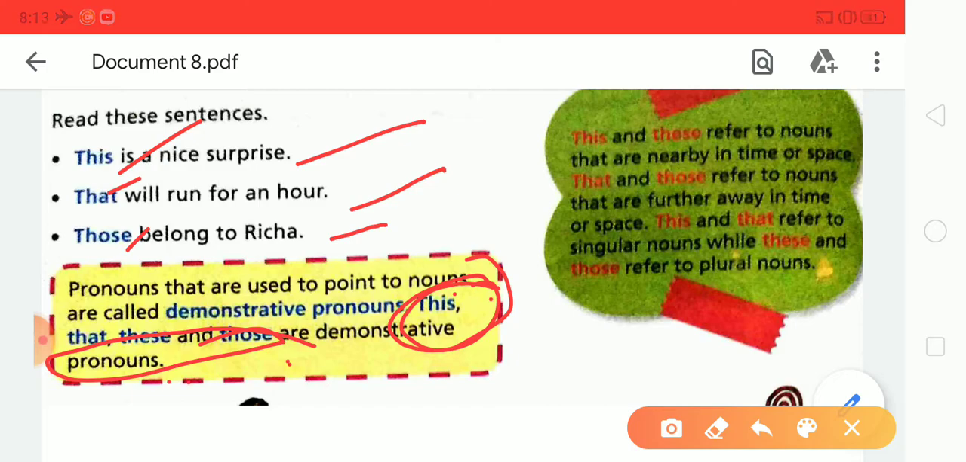These and those are plural number. This and these refer to nouns that are nearby in time or space. That and those refer to pronouns that are further away in time or space. This and that refer to singular, and these and those refer to plural nouns.